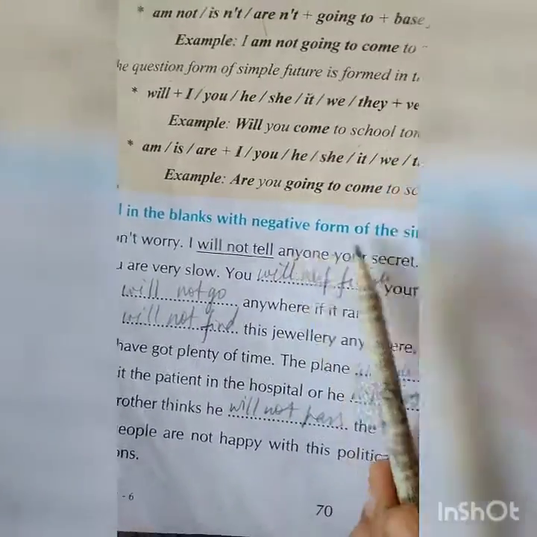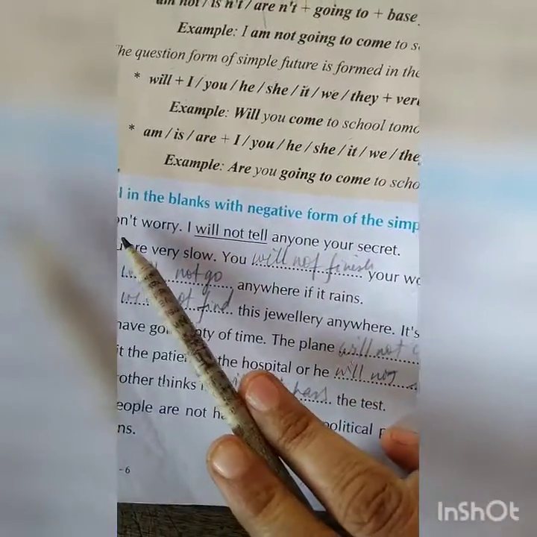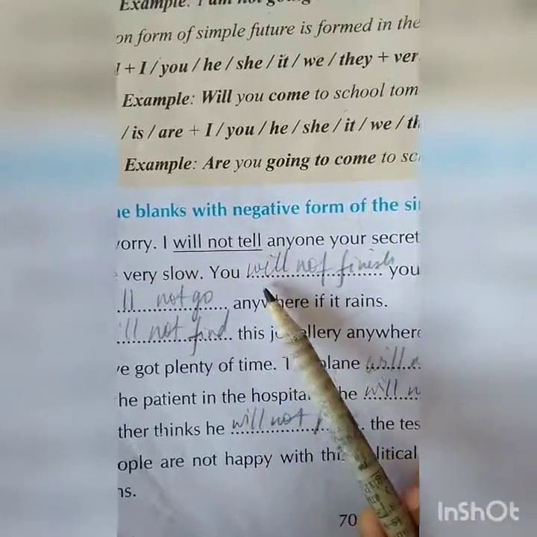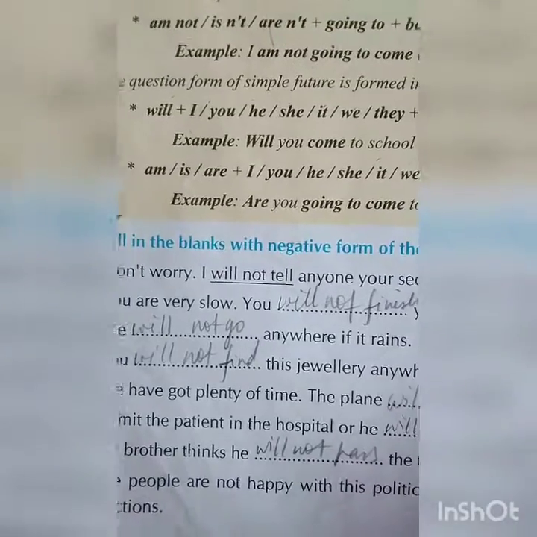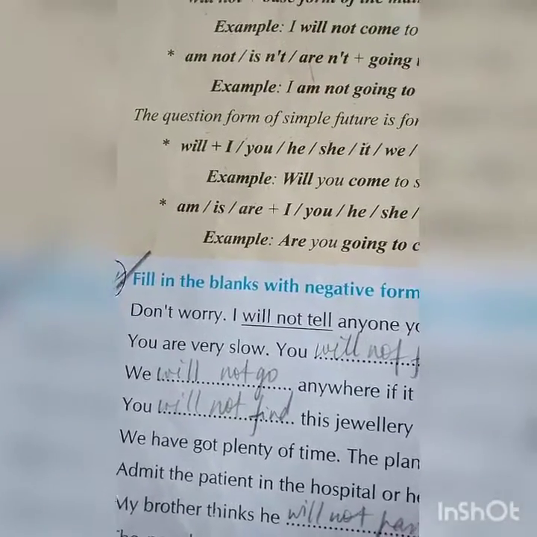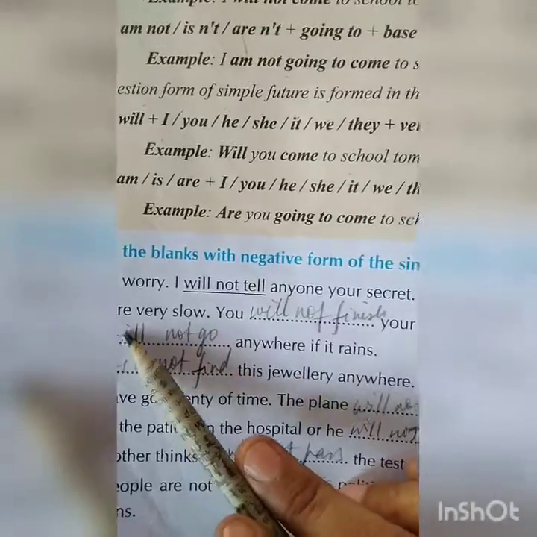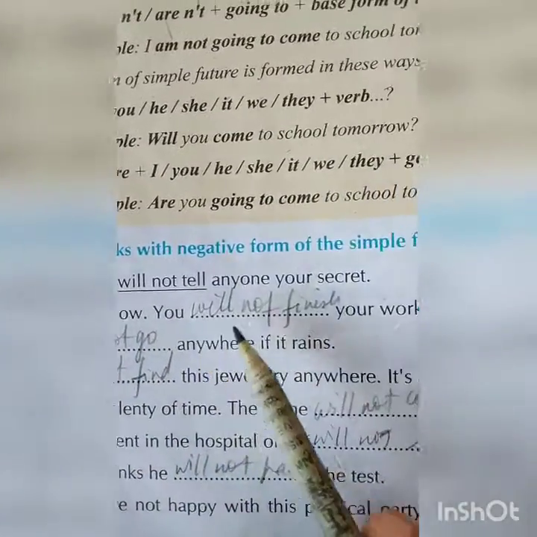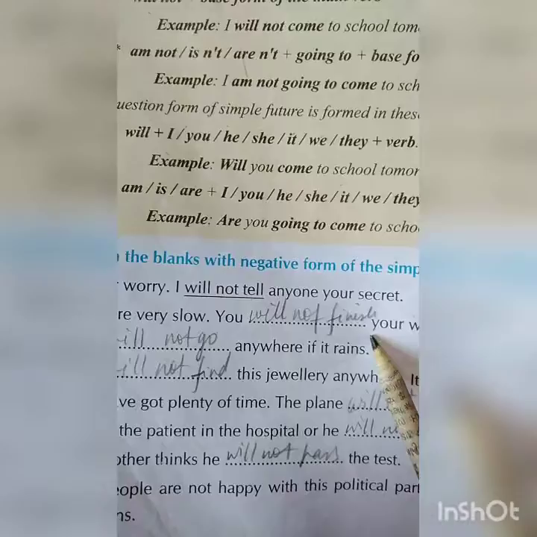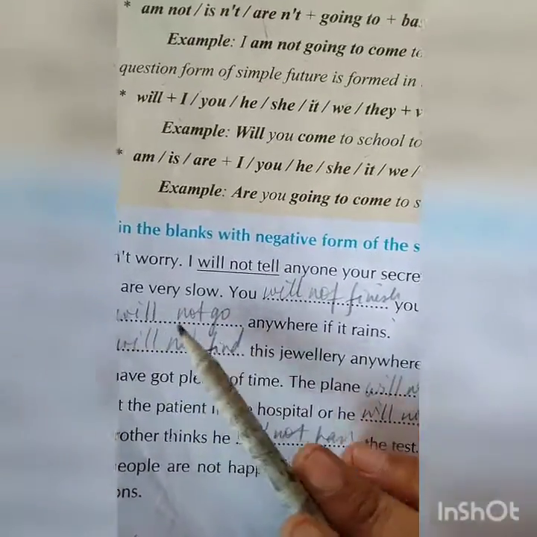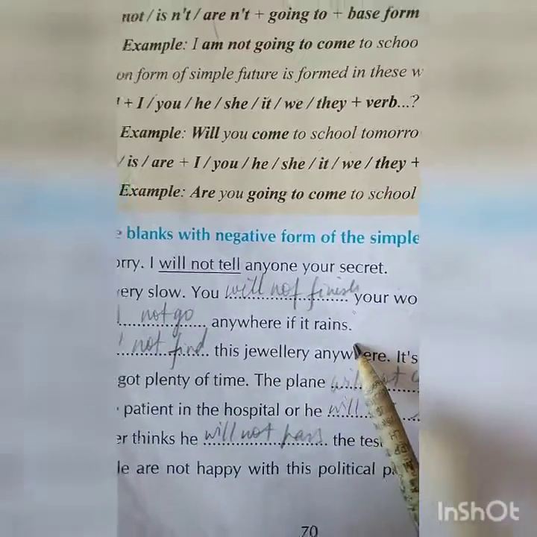For example, negative form of the simple future tense: don't worry, I will not tell anyone your secret. Will not tell anyone your secret. It is simple future in the negative form. You are very slow, you will not finish your work on time. Will plus not plus verb. We will not go anywhere if it rains.